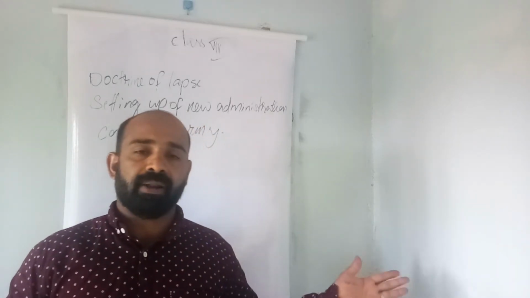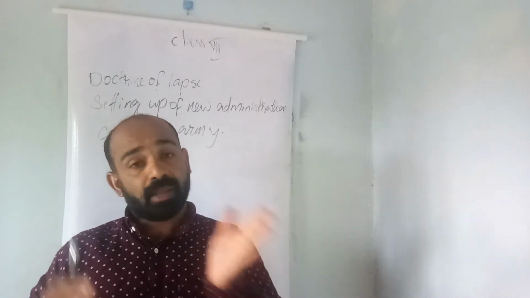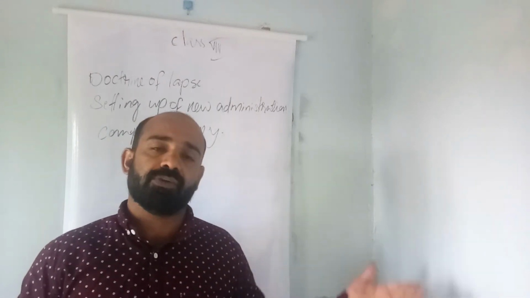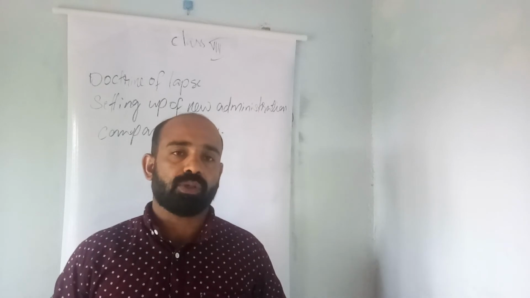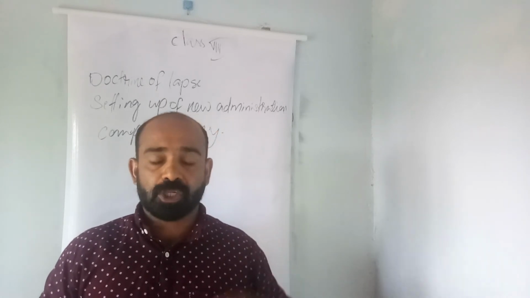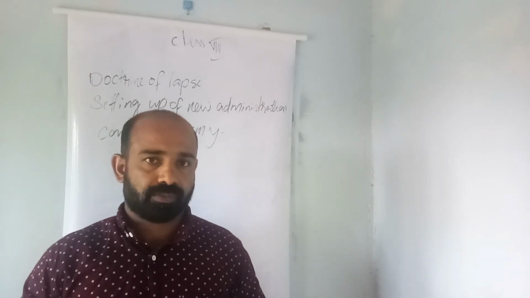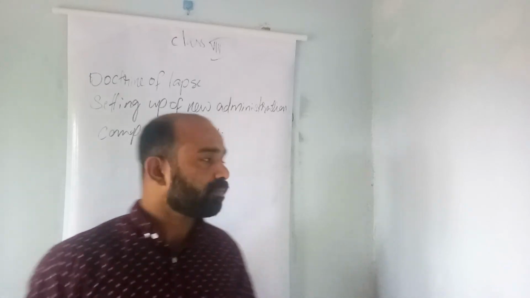So the company annexed Satara in 1848, Sambalpur in 1850, Udaipur in 1852, Nagpur in 1853, Jhansi in 1854, and finally Awadh in 1856 through the policy of the Doctrine of Lapse. This policy was introduced by Lord Dalhousie, who was the Governor General of the English company in India.